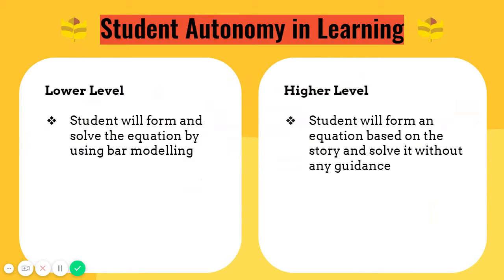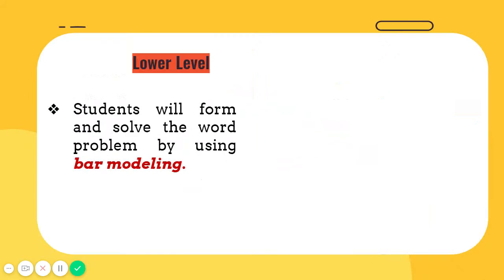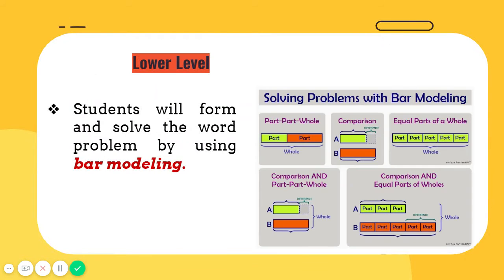After listening to the story, students are allowed to take autonomy in their learning by selecting the difficulty of tasks on their own. We are encouraging challenging spirit for those students who are more mathematically able. As for students who are less mathematically able, we allow them to learn by using pictorial approach. In this case, it would be bar modeling.